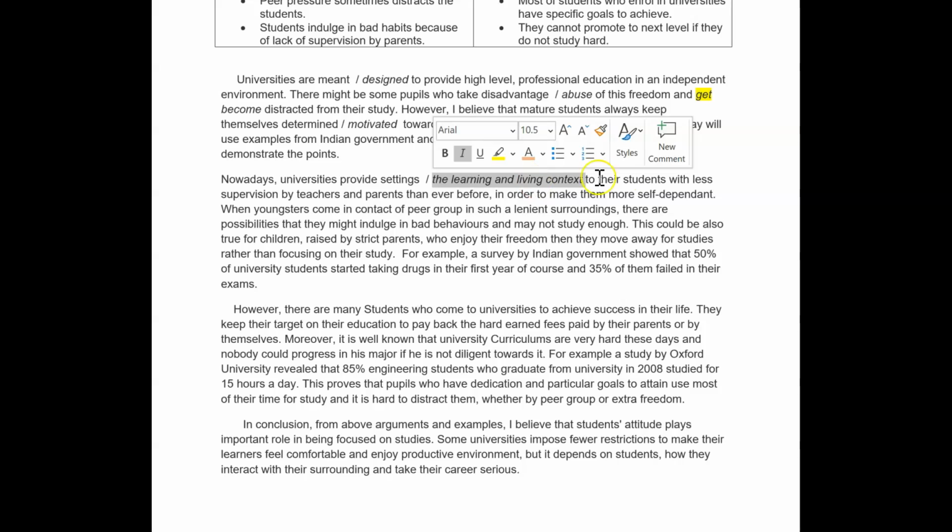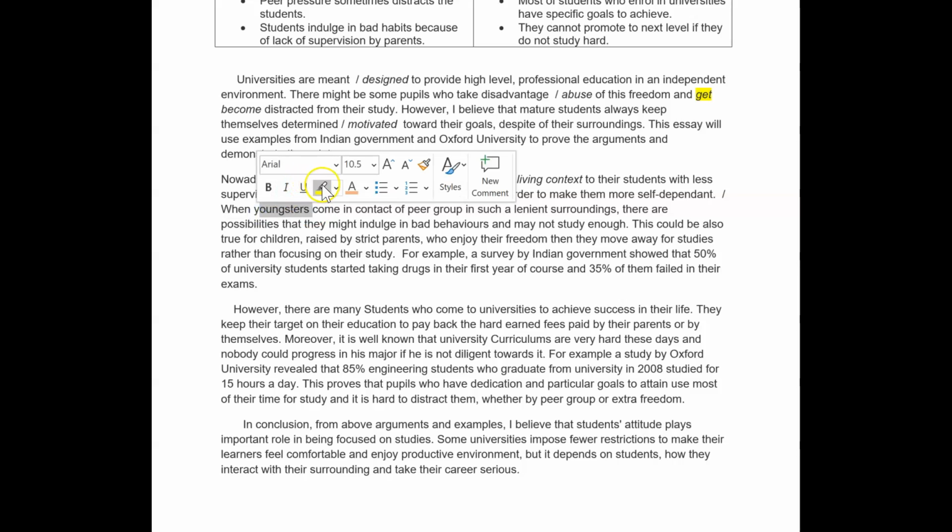Provide the learning and living context to their students with less supervision by teachers than ever before, in order to make them more self-dependent. Yes, or just independent. When youngsters, careful with youngsters, I go students. Youngsters is really, for me, under 18.